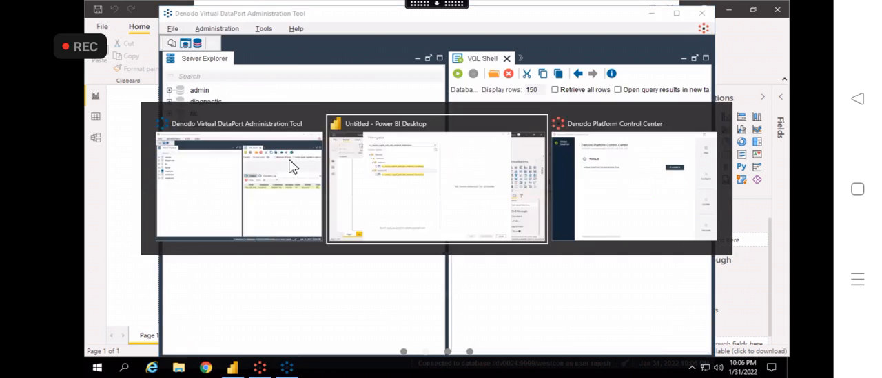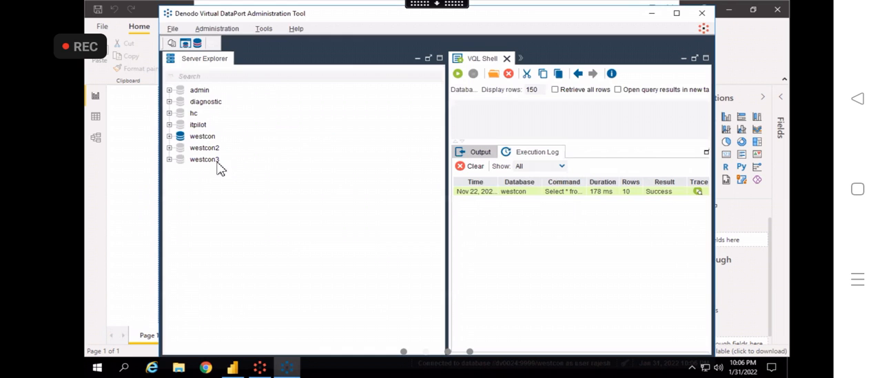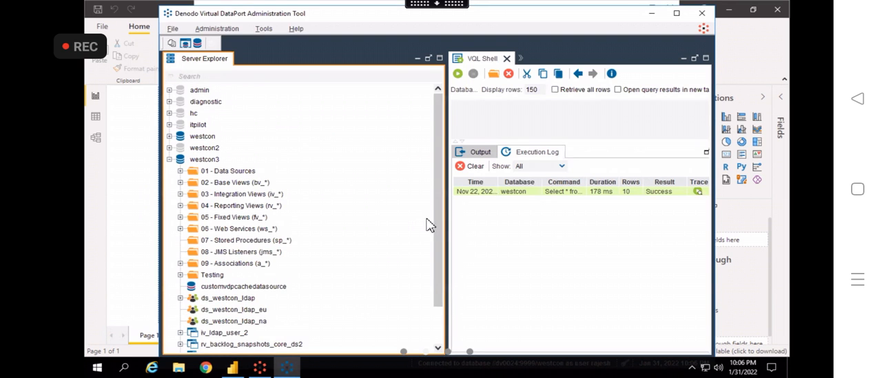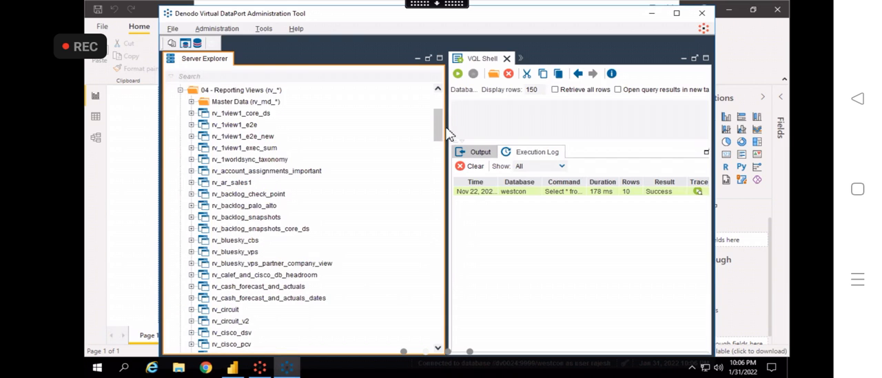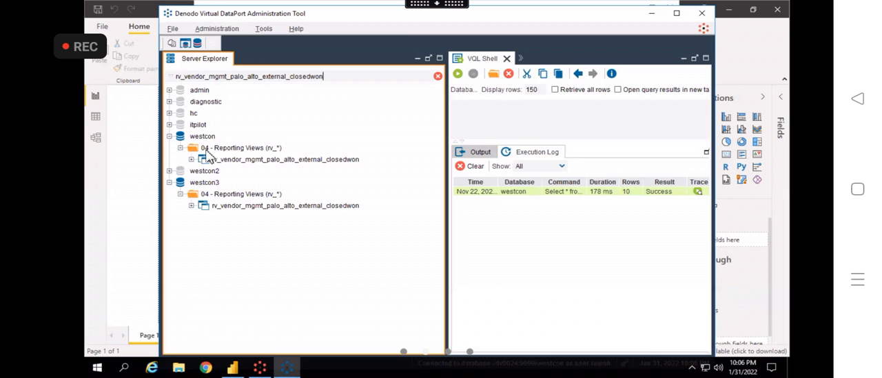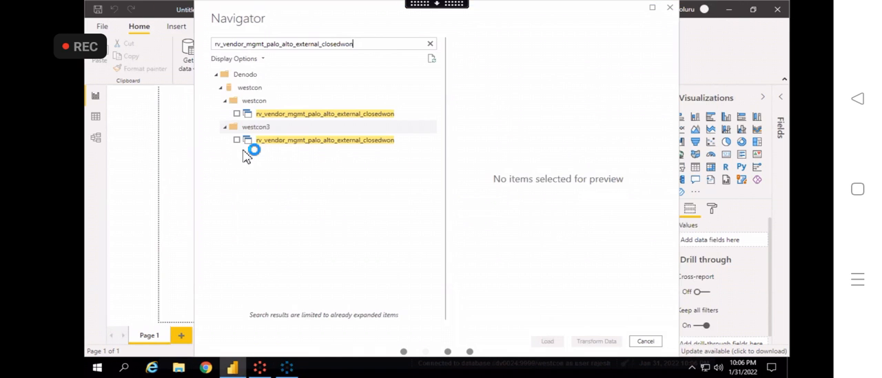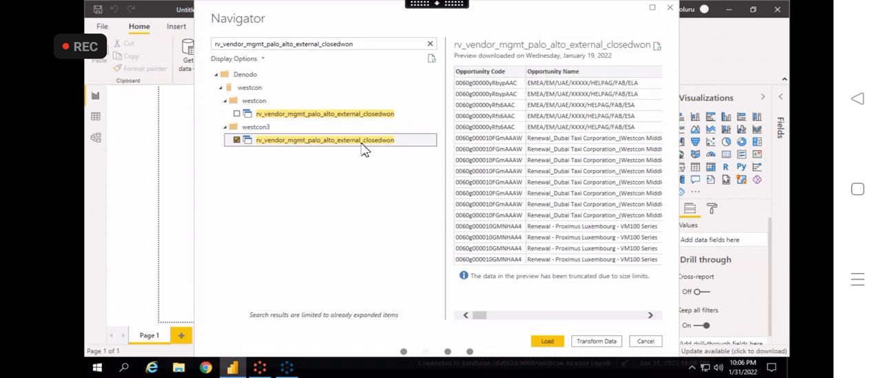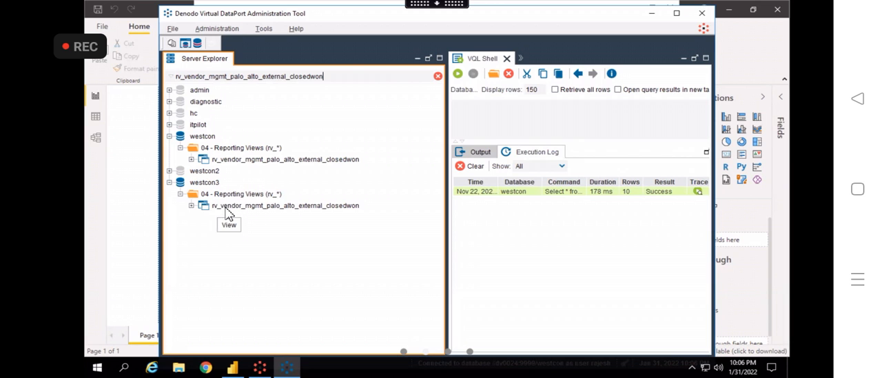And here also you can see where it is. It is under the Westcon 3, right? Go to Westcon 3, then go to the reporting view. There you can find it, and otherwise you can directly search for it. Okay, can you see it here? In the reporting view we have Westcon 3 and we have Westcon also. So what you need to do, you just need to select this. Then you can see all the table information. But this is actually a view, so it contains multiple tables, but this is a view. Okay, RV means reporting view.